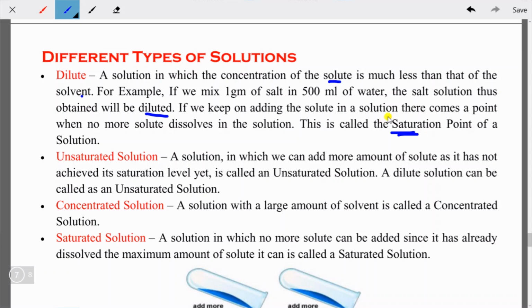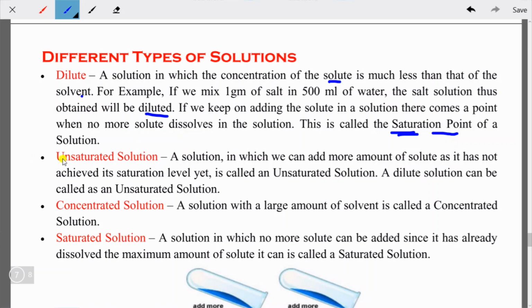Okay, here in this case the solvent is water, so that point will be called the saturation point. Okay, I hope you have understood. So we can say a saturated solution is a solution where the amount of solute is at its higher limit. That means the solute cannot be added more, so that solution will be called a saturated solution. I hope this is clear to you.